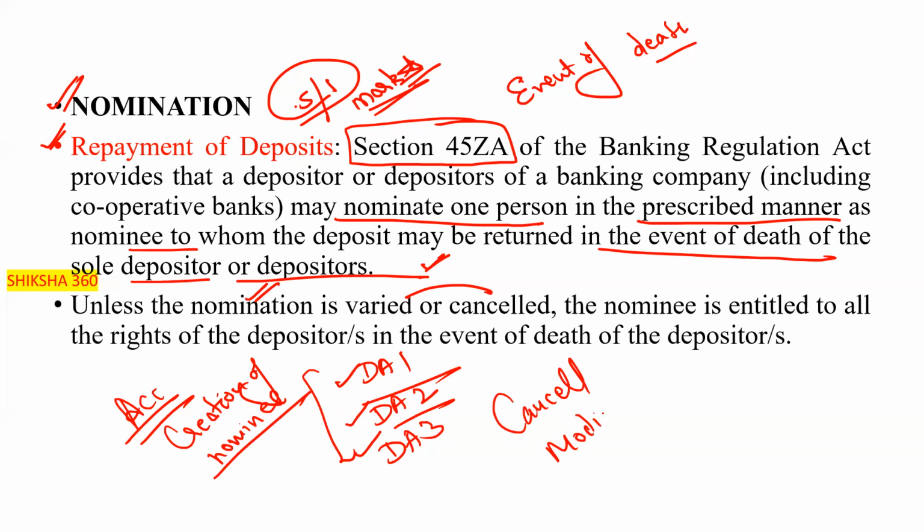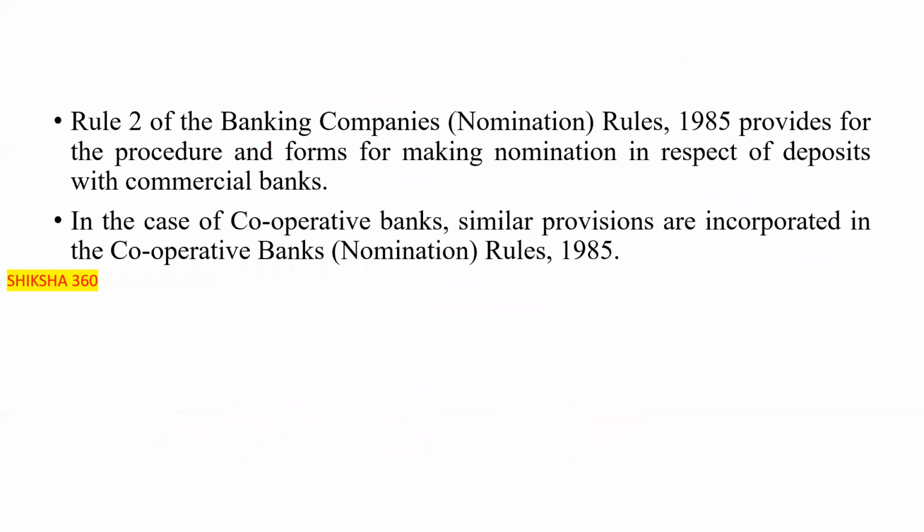So I request all of you, please tell in the comment section which form is for the creation of the nominee, which one is for the cancellation of the nominee, and which one is for modifying the nominee. So unless the nomination is varied or cancelled, the nominee is entitled to all the rights of the depositor, when the role of the nominee comes in the event of the death of the depositor.